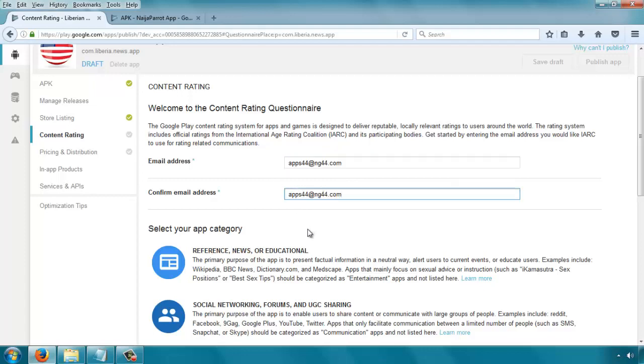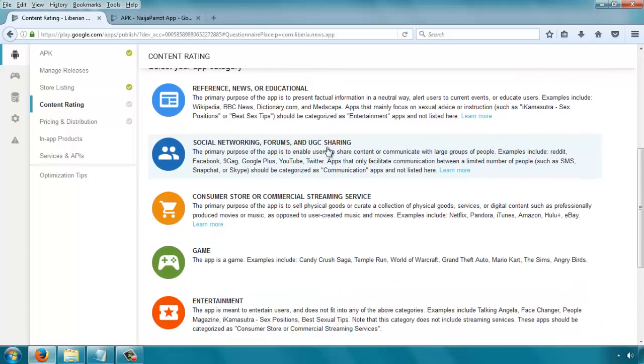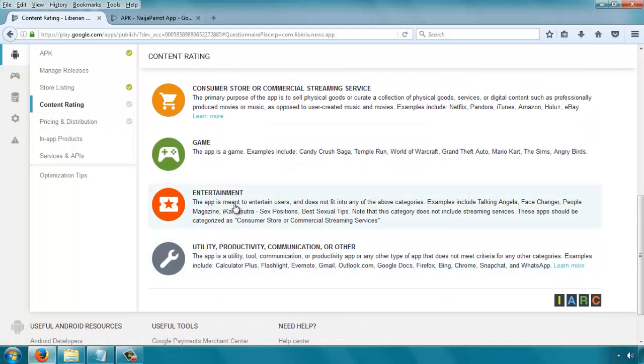Confirm it. And then here, please read these descriptions very well to know where your app falls into. But the common mistake people make is putting entertainment news apps under the entertainment category. Shouldn't be so. The apps that are meant for the entertainment category are listed here.